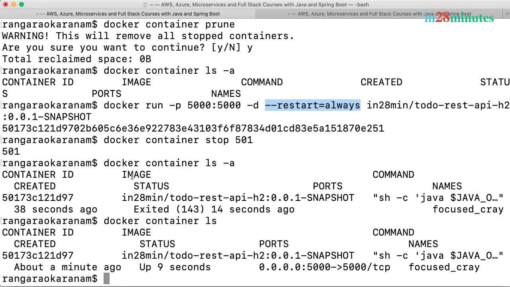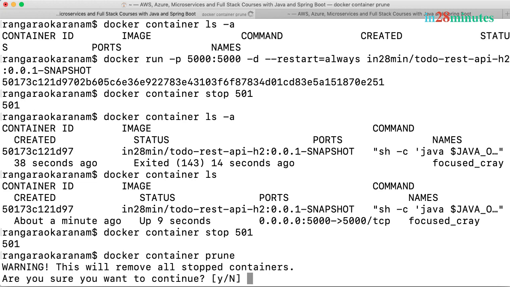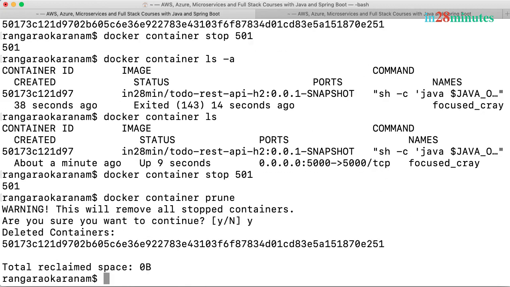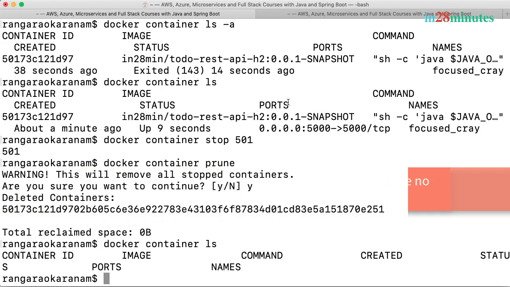The only way you can actually prevent the restart from happening is to first stop this. So docker container stop 501, give it some time to gracefully shut down, and do a docker container prune. This would remove all the stopped containers. So if you do a docker container ls right now, nothing is present. So now we have deleted that container completely.